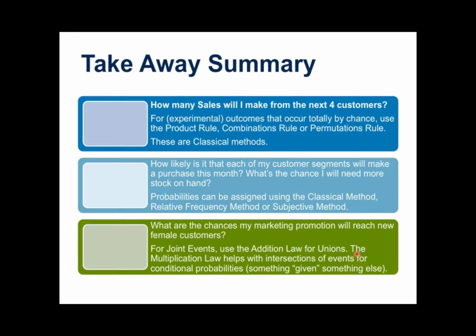We can use the multiplication law for the intersections of events. Or if we are given some information, such as that the marketing promotion is only going to female customers, that's very helpful information that can help me look at the probabilities a little more directly. And so we would use the conditional probability and multiplication laws for that.